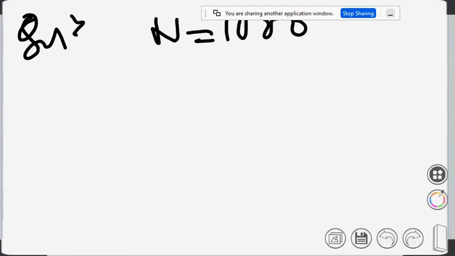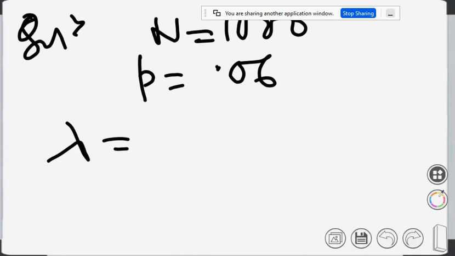So please write the problem solution as solution. So n equals to 1000, p equals to 0.06, and here we will be using Poisson distribution where lambda equals to n into p, that is 60 in this case.